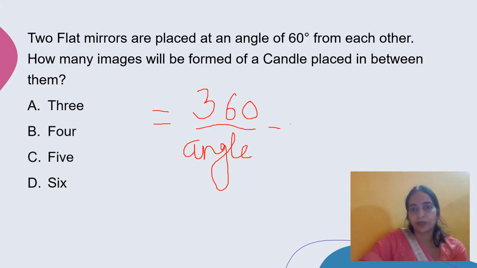minus 1. If two mirrors are placed parallel to each other, the images will be infinite in number. If the mirrors are placed at 90 degrees with each other, three images will be produced. The more we decrease the angle between two mirrors from 90 degrees, the more images will be formed. At 60 degrees, the number of images is 5. At 30 degrees, the number of images is 11. So option C is the correct option, 5.